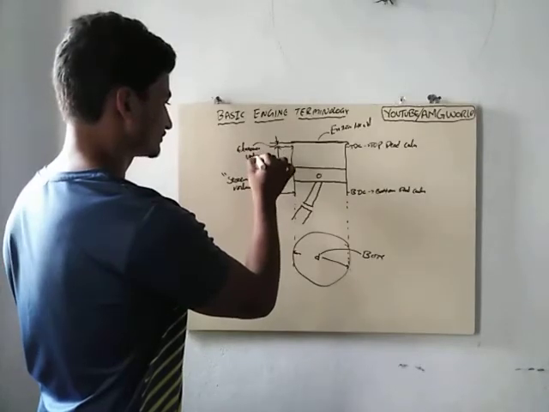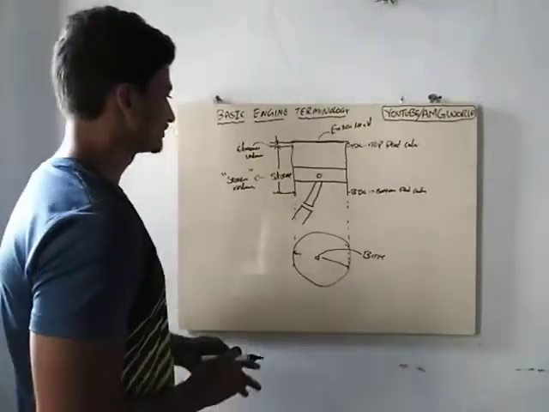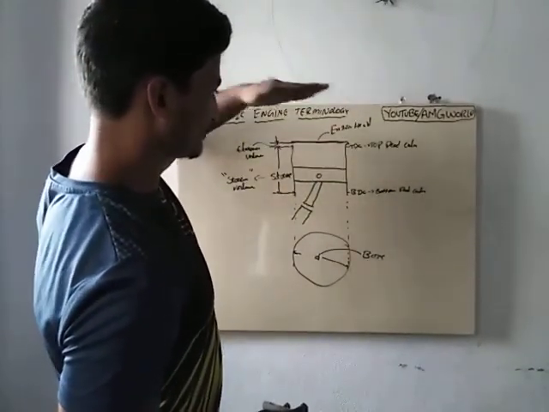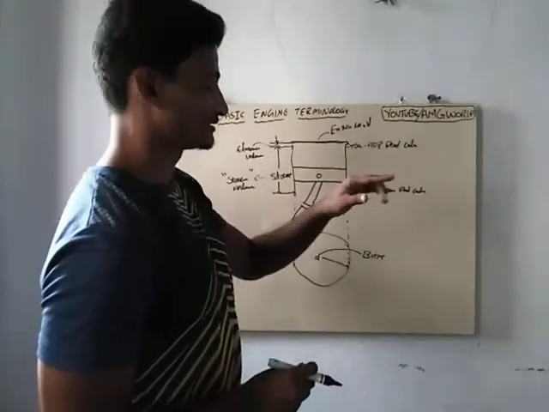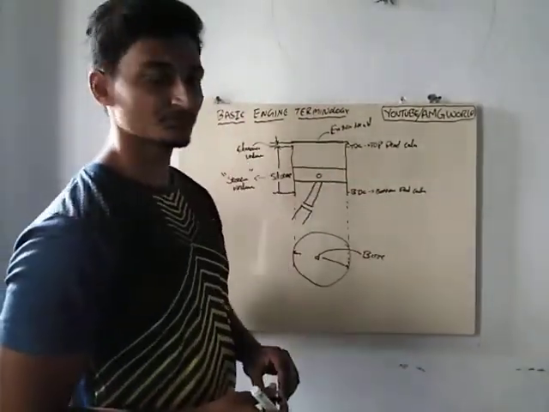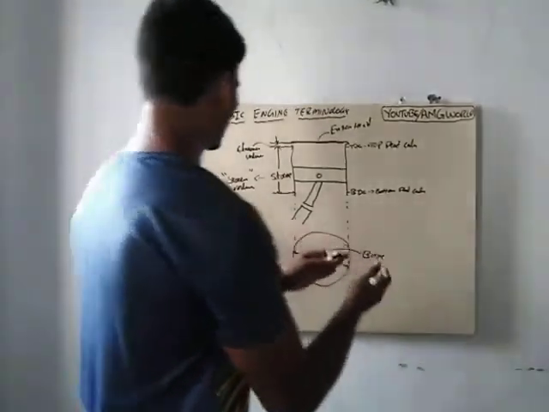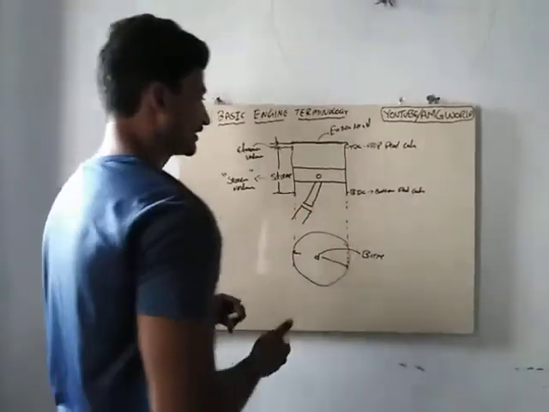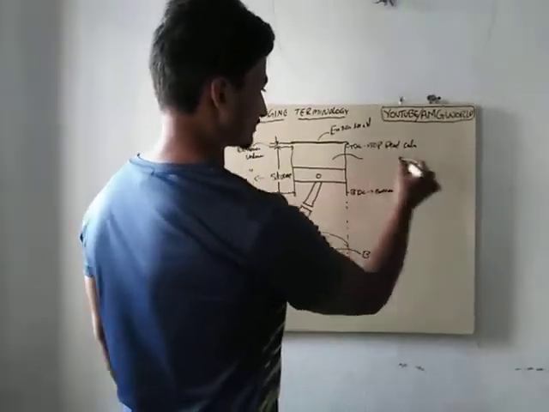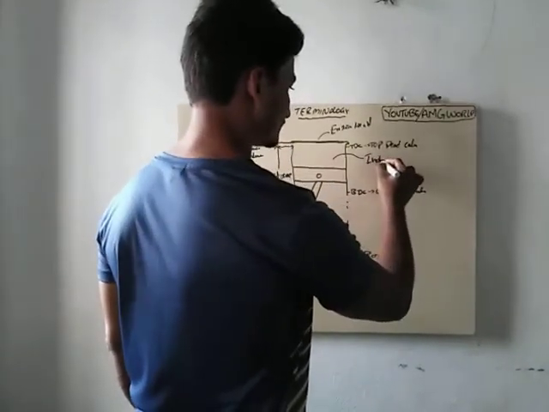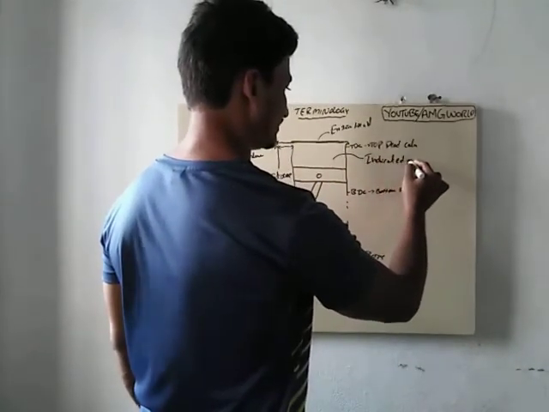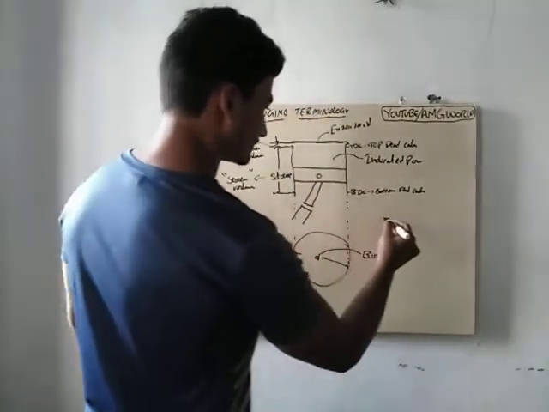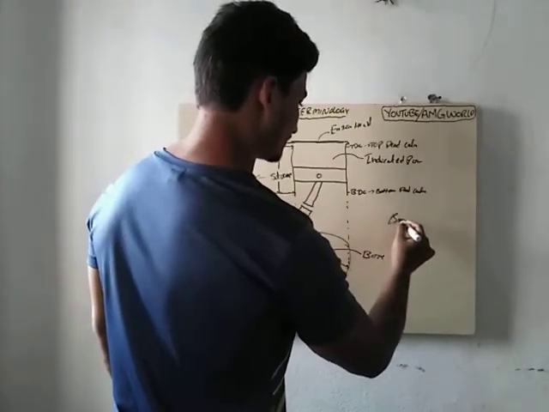So clearance volume. The gap which is present between TDC to just the bottom portion of the head is called clearance volume. And we go to the bore. This is the swept volume and clearance volume, and stroke, TDC, BDC. And next we have power. So indicated power, and we have crankshaft comes here, right? So brake power, another one, brake power.